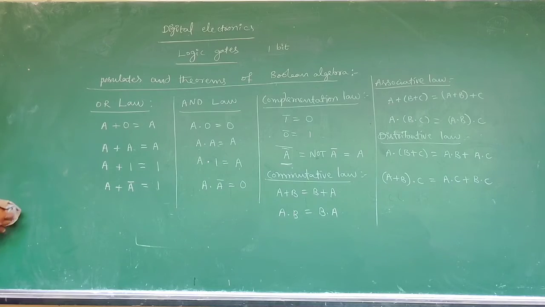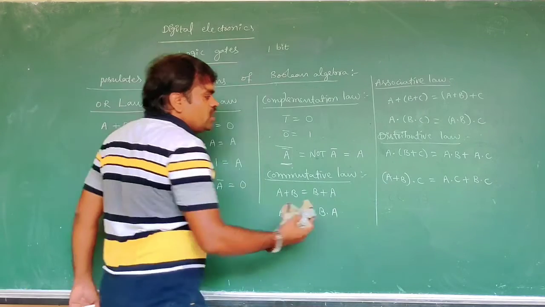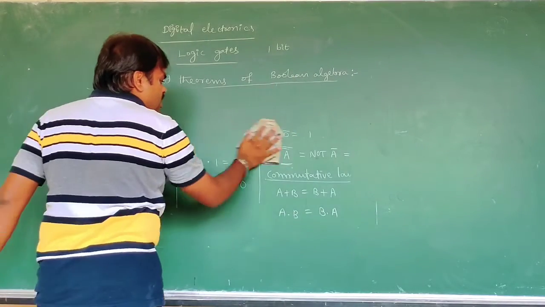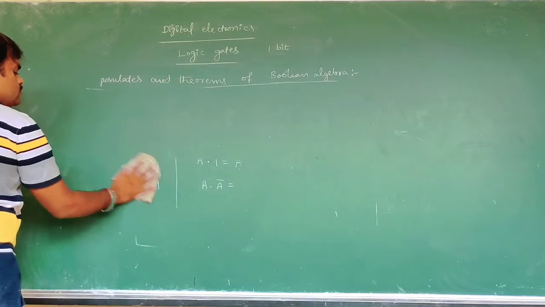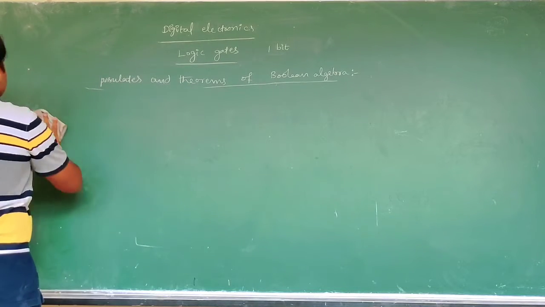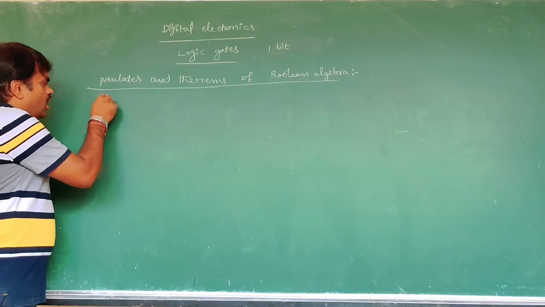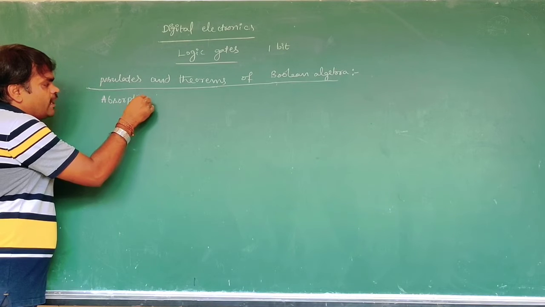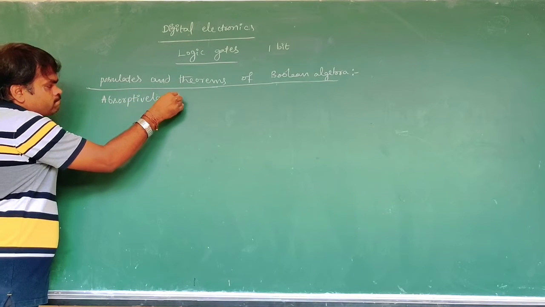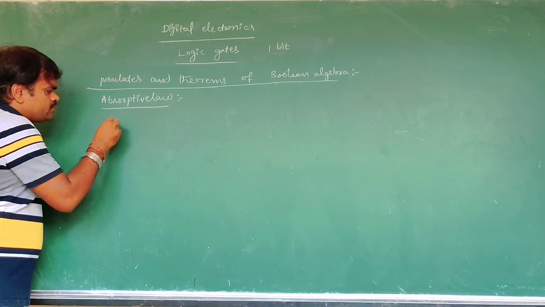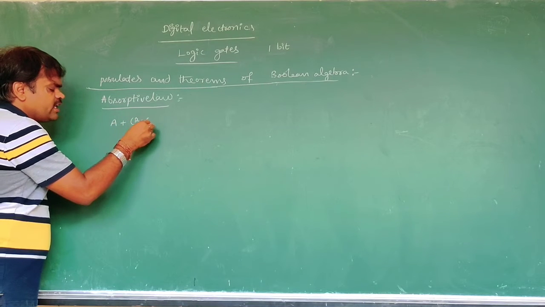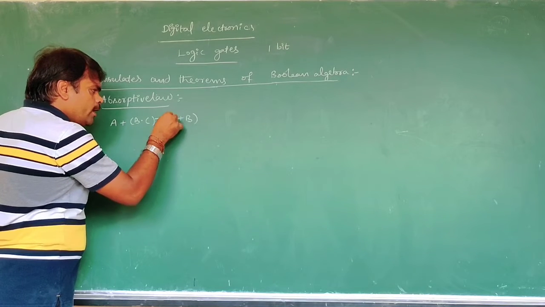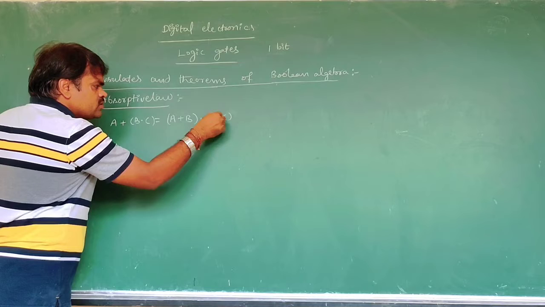Now these are the operations, and one more, that is the absorptive law and De Morgan's law. We can see that. Absorptive law: here A plus B dot C can be written as (A plus B) dot (A plus C).